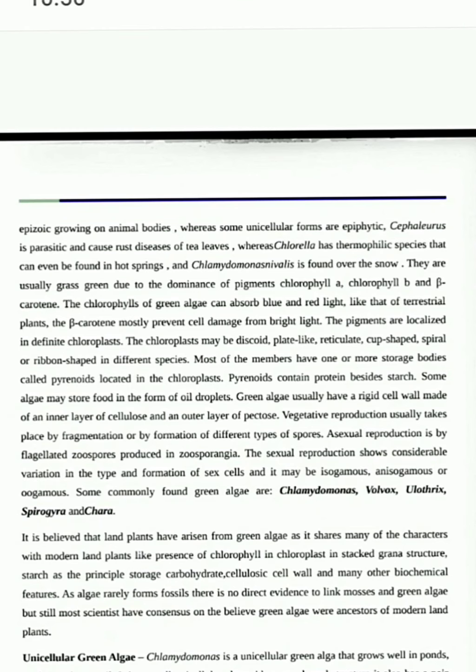We need to remember that there is no large vacuole in unicellular green algae, but instead two small contractile vacuoles are present. So let me revise. There is no big vacuole. There are two small contractile vacuoles present. Done. This is about the unicellular green algae Chlamydomonas.